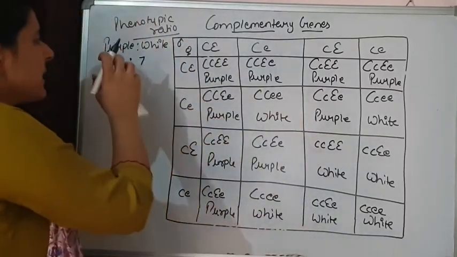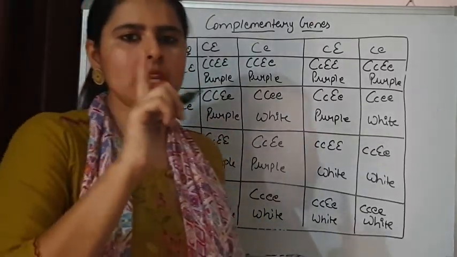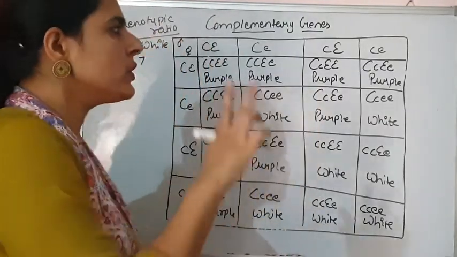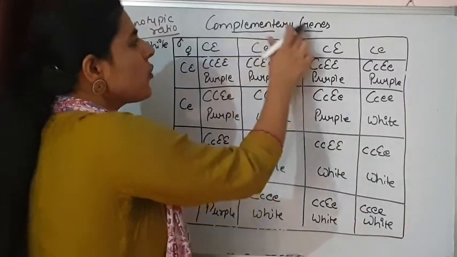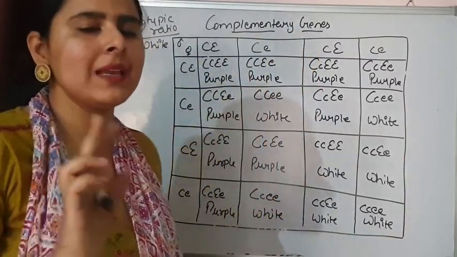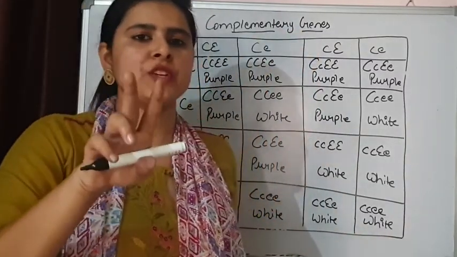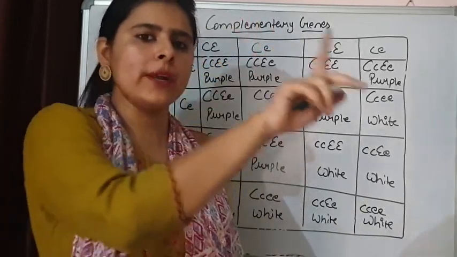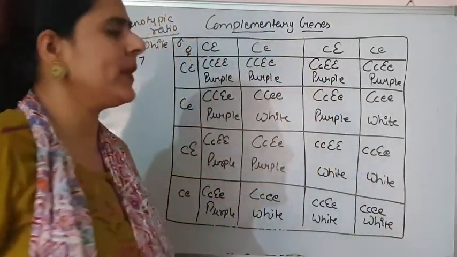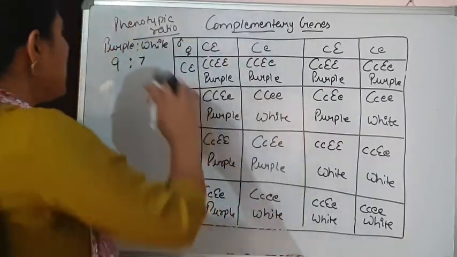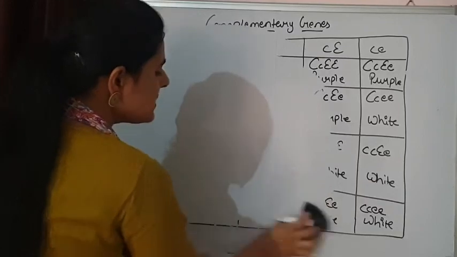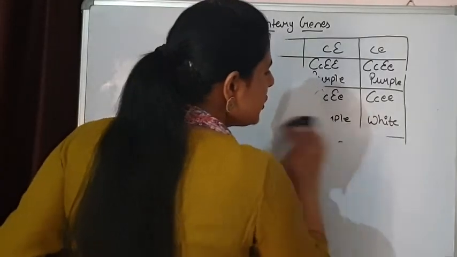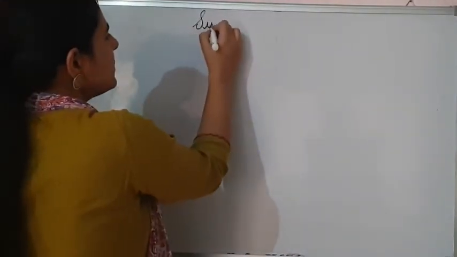Because here Mendel was showing only one gene for one character. Here two genes are present for one character, and these two genes are complementary genes, meaning there is a requirement of expression of both the genes for one trait. This is how we can explain complementary genes. Another one is supplementary genes. And what happens in supplementary genes? The dominant genes are going to express themselves normally.